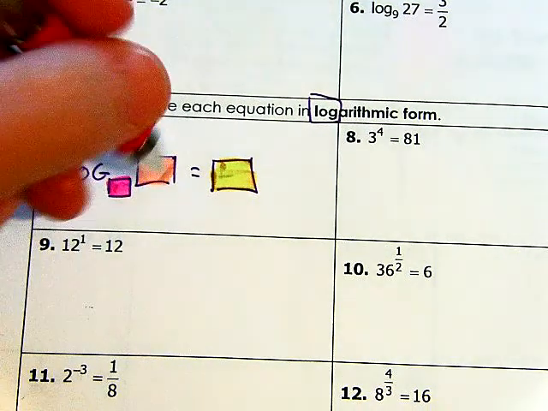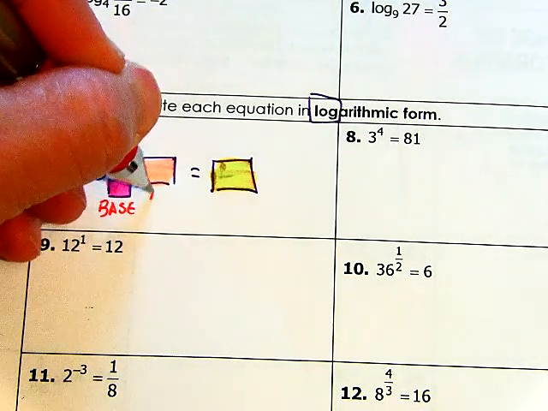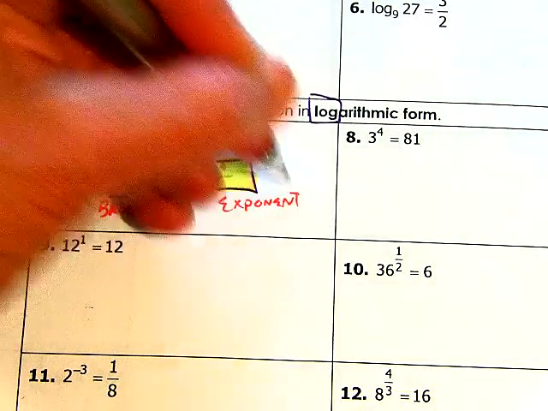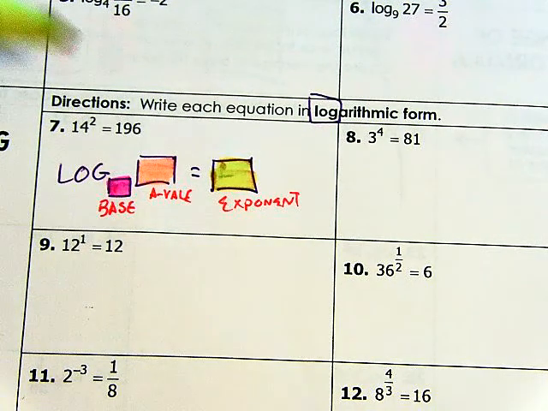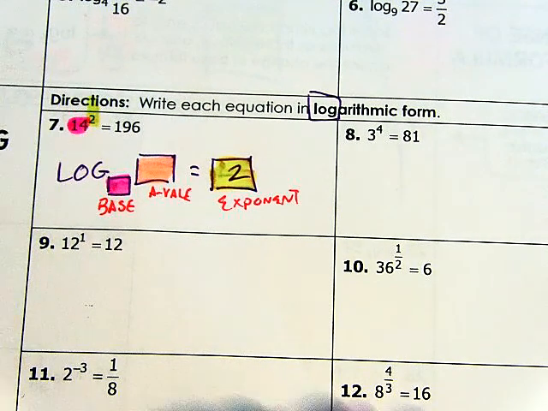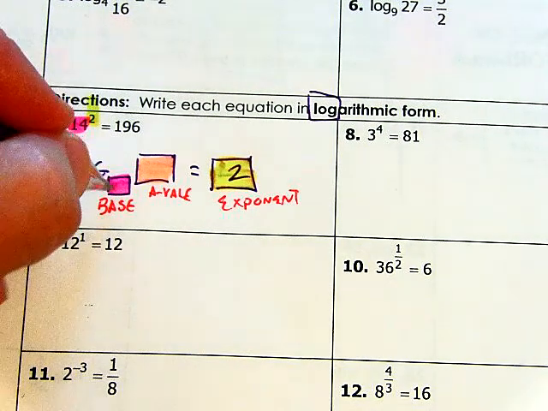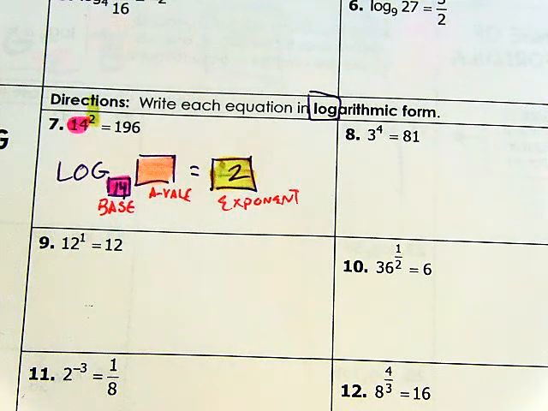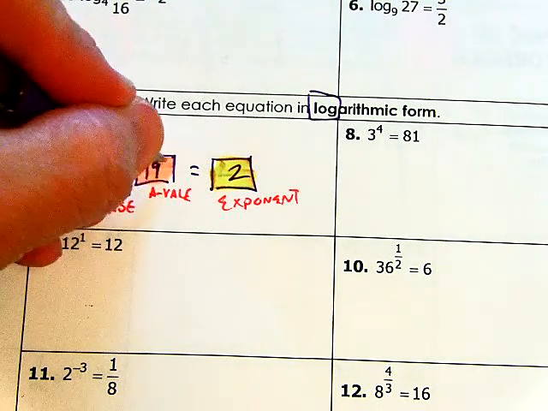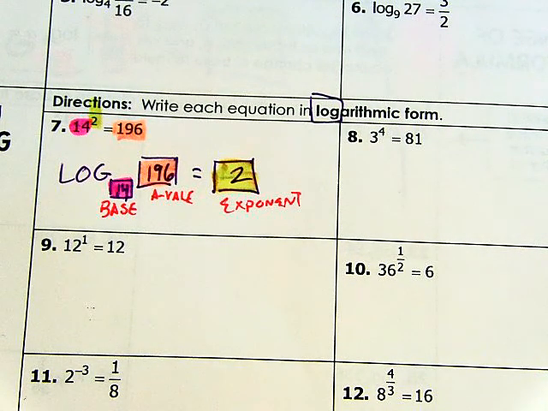So remember, the base, the argument, I'm going to call it the a value, and you're going to separate it and bring it over here and put the exponent. Okay? So the exponent's the easiest one to find. What's the exponent here? The exponent's 2. So in this box, the 2 is going to go there. Our base is at the bottom of the exponent, so the base is 14, so we put that at the bottom of the log. So 14 goes there. Kids, there's only one blank left. Do I even need to highlight that 196? I mean, that's the only number I've got left to put in here. So 196 goes right there. Great, awesome. That's how you rewrite them.